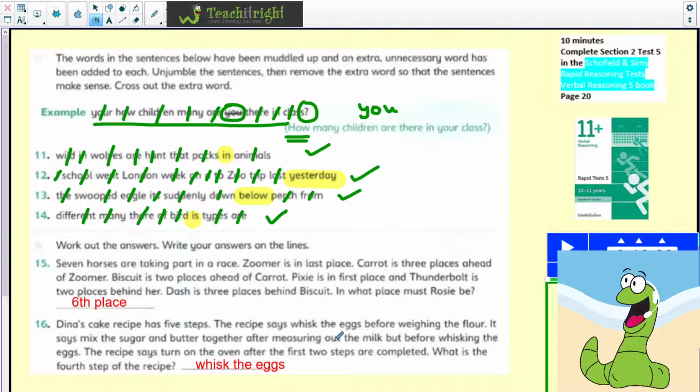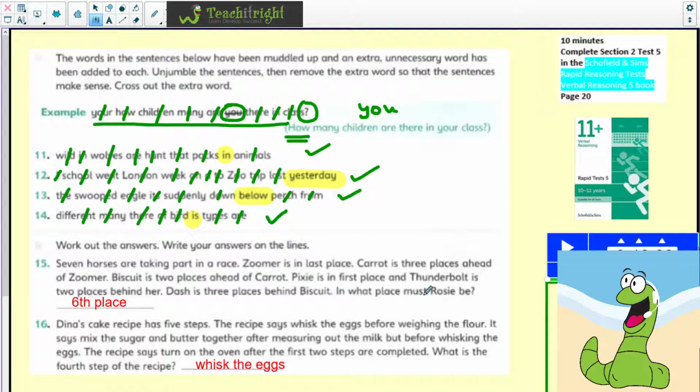Right, two more questions within this test to look at, and these are our fairly lengthy word problems. So we're going to see if we can work these out. Let's have a look at the first one. Guys, always a case of reading all the information and then seeing how we're going to work it out. Seven horses are taking part in a race. Zuma is in last place. Carrot is 3 places ahead of Zuma. Biscuit is 2 places ahead of Carrot. Pixie is in first place and Thunderbolt is 2 places behind her. Dash is 3 places behind Biscuit. In what place must Rosie be?